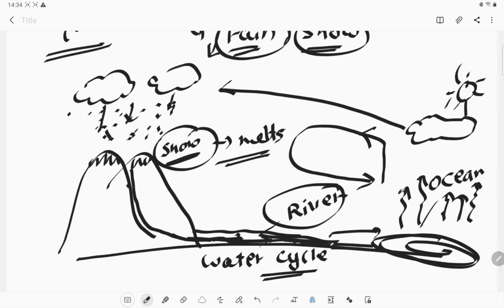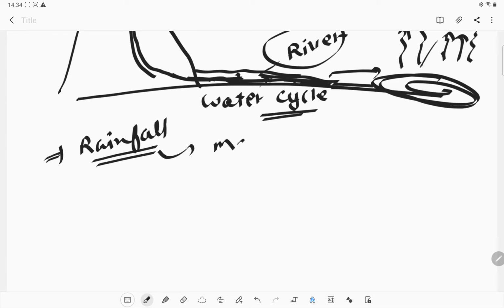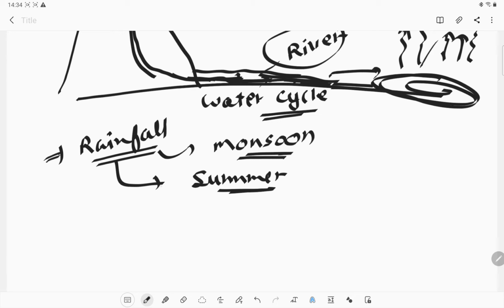Okay, so now the concept is, when we see rainfall, in which season, what season do we call it? Monsoon. When the rainfall comes after the hot summer days, we feel some relief because of that monsoon or that rainfall.